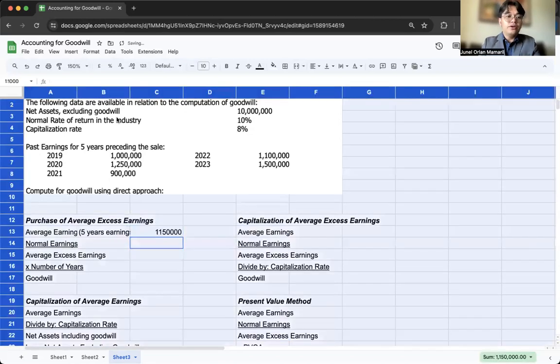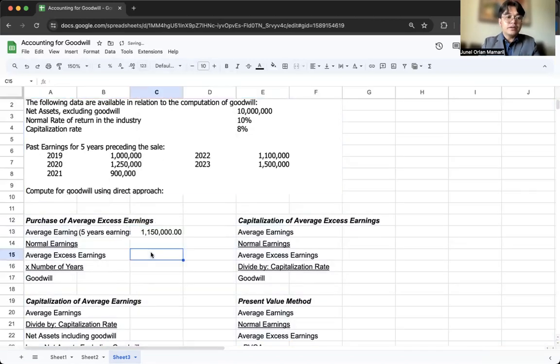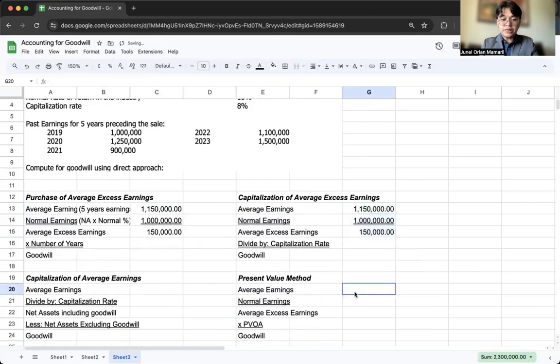Okay? For normal earnings, that would be net assets multiplied by the normal rate of return. So that would be 10 million times 10%, which is 1 million. So, kumbaga, ang ini-expect lang natin 1 million yung earnings niya. But in reality, nag-average siya ng 1,150,000. Kaya may excess tayong 150,000. So, in all of these 3 methods, parehas ito.